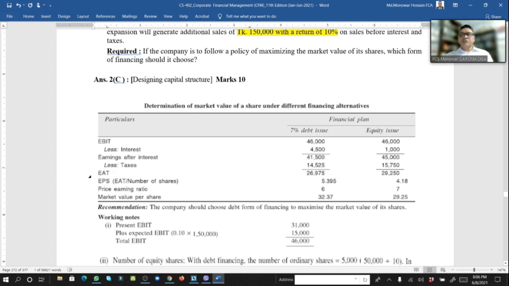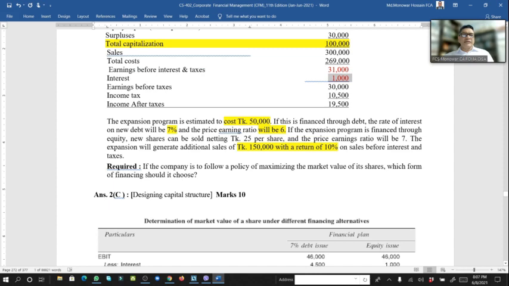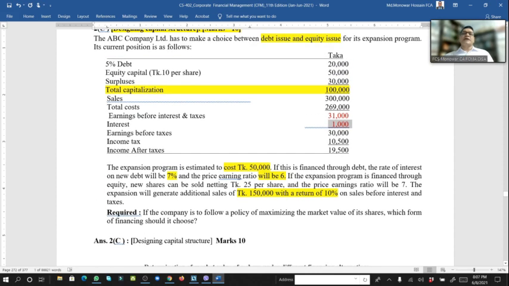And in the case of equity, only the previous interest has to be calculated, only 1,000, because the 50,000 is financed through equity. But here, through 7% debt. That's why interest is more than for equity. So here, earning after interest is 41,500, and in the case of equity 45,000. And tax, there is no tax rate given here, but we have to calculate tax this way.